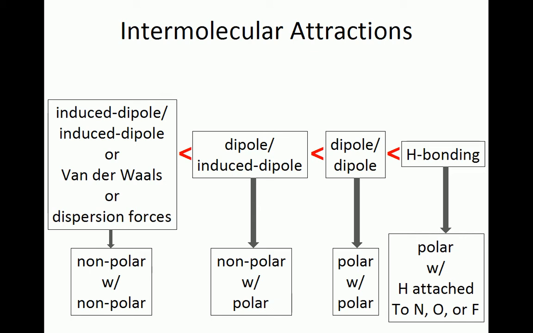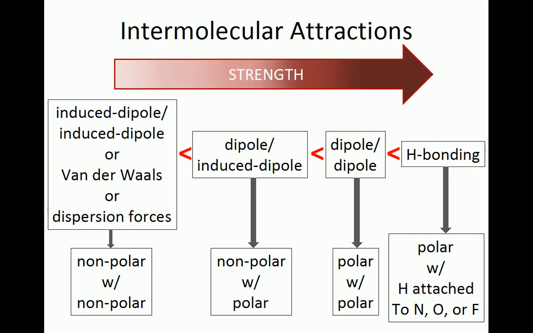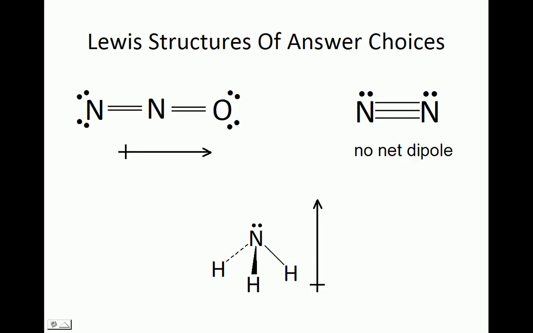Let's go back to our answer choices and name the types of intermolecular attractions involved in a sample of each compound. Dinitrogen monoxide has a net dipole moment, making it a polar molecule. Two of these molecules interacting would result in dipole-dipole attractions. Molecular nitrogen is completely nonpolar and would experience only dispersion forces.